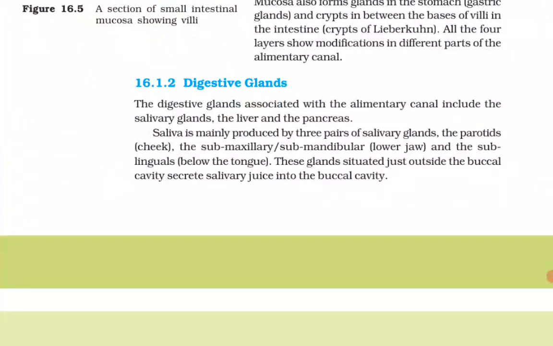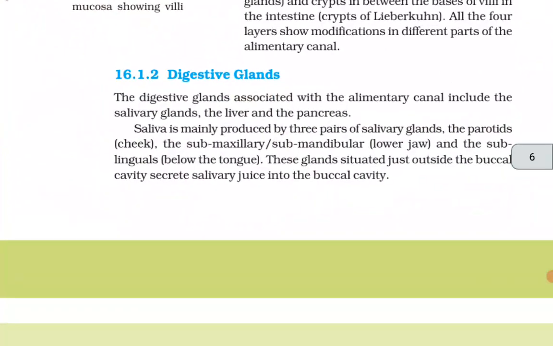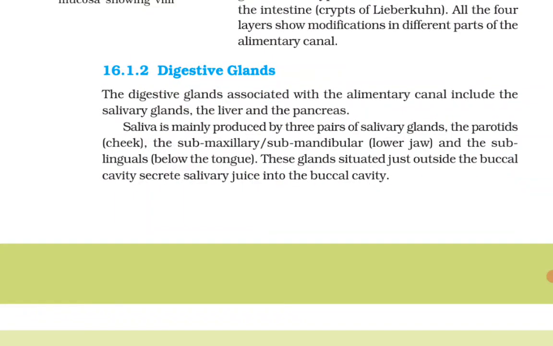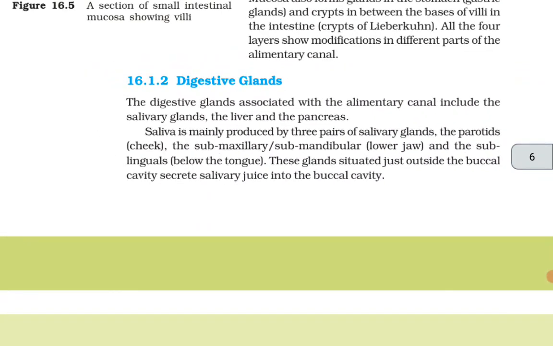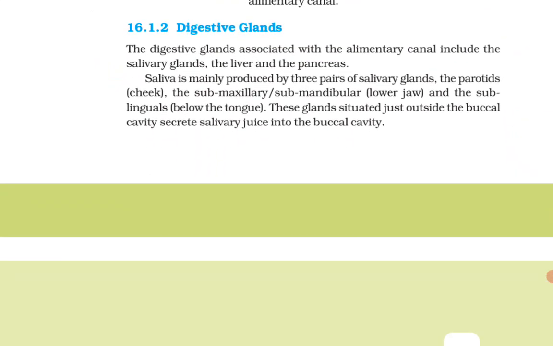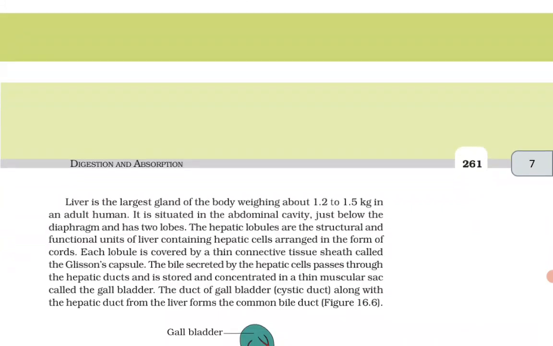16.1.2 Digestive glands. The digestive glands associated with the alimentary canal include the salivary glands, the liver, and the pancreas. Saliva is mainly produced by the three pairs of salivary glands: the parotid (cheek), the submaxillary or submandibular (lower jaw), and sublingual (below the tongue). These glands, situated just outside the buccal cavity, secrete salivary juice into the buccal cavity.